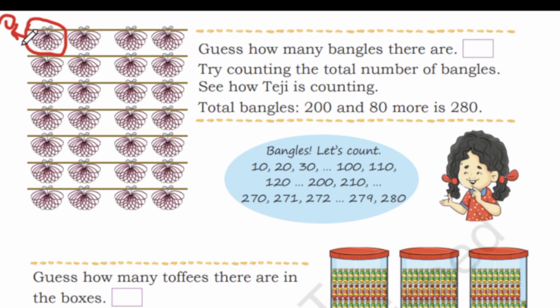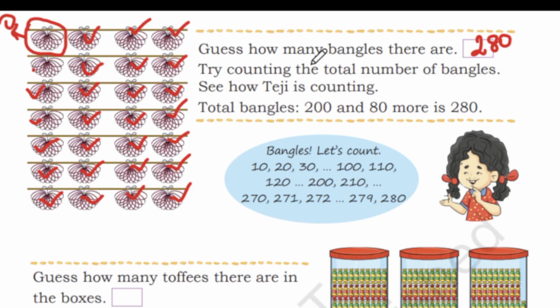We will count now. 10, 20, 30, 40, 50, 60, 70, 80, 90, 100, 110, 120, 130, 140, 150, 160, 170, 180, 190, 200, 210, 220, 230, 240, 250, 260, 270, 280. So how many do we have? We have 280.